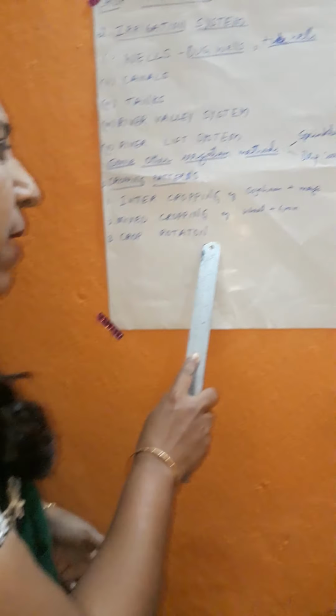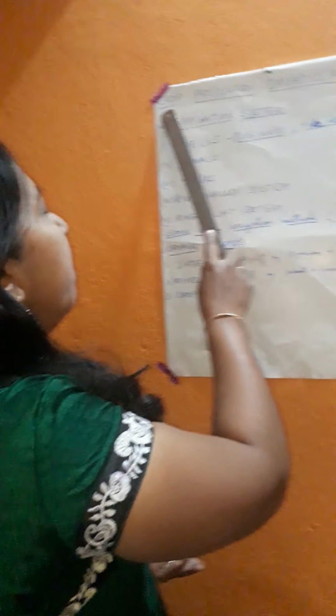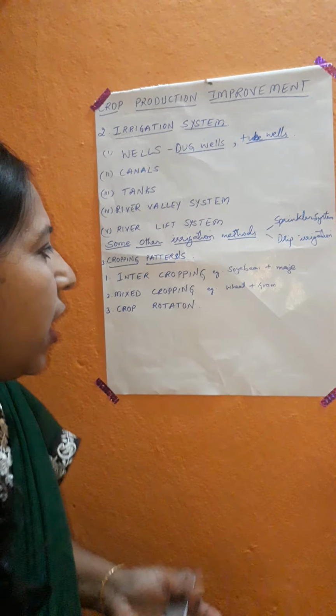So to replenish the nutrients and maintain the soil fertility, different types of crops are grown year after year in the same piece of land. It is called crop rotation. By the word rotation you can understand that different types of crops are grown year after year. This is also advantageous for our country to maintain crop production improvement.